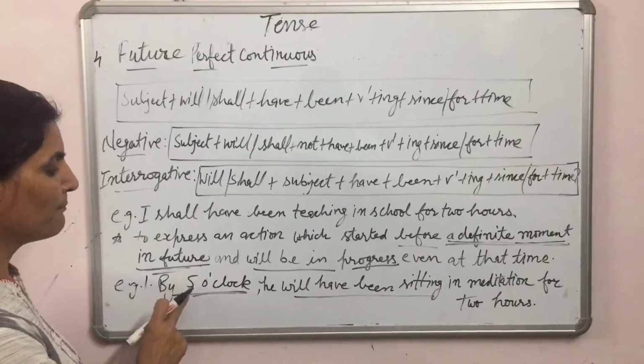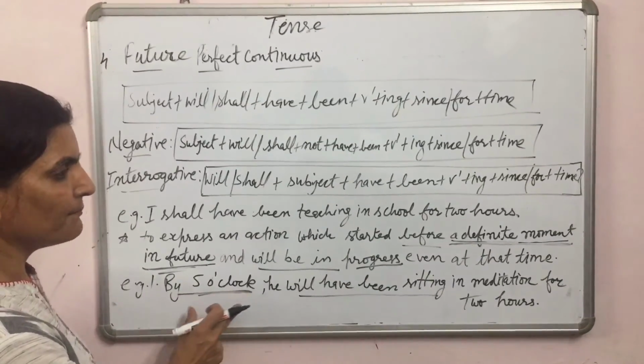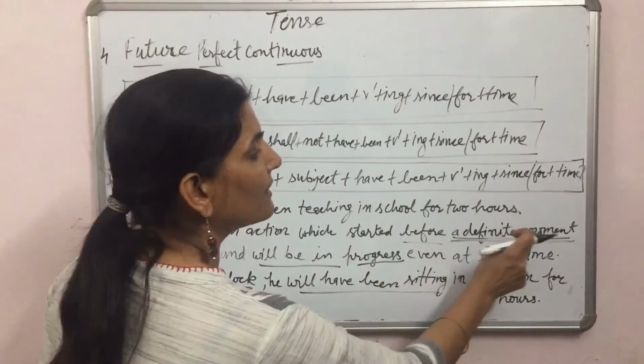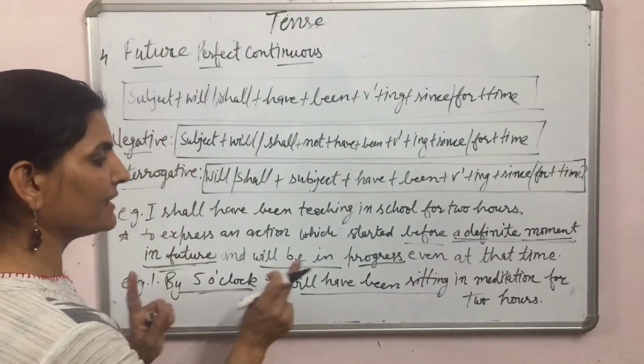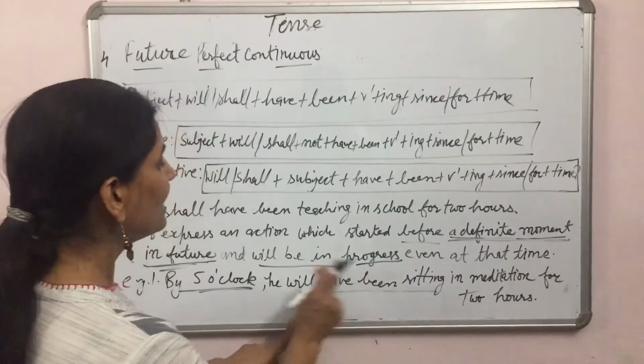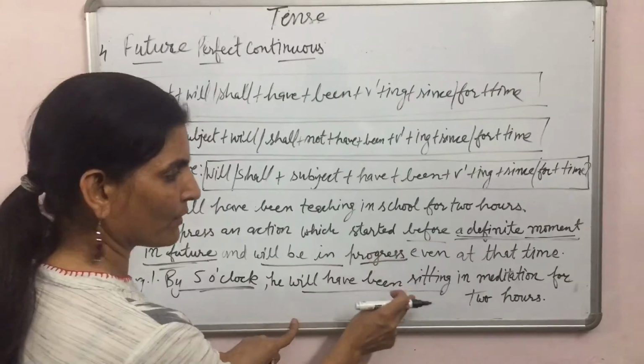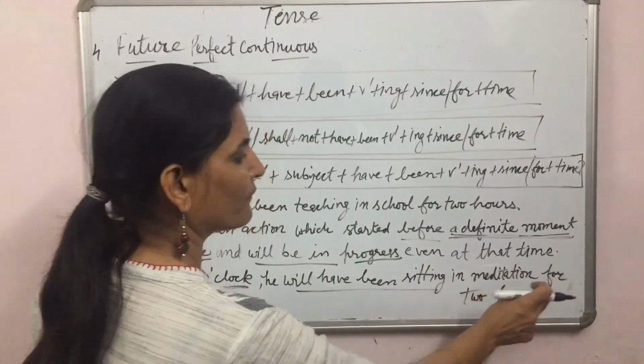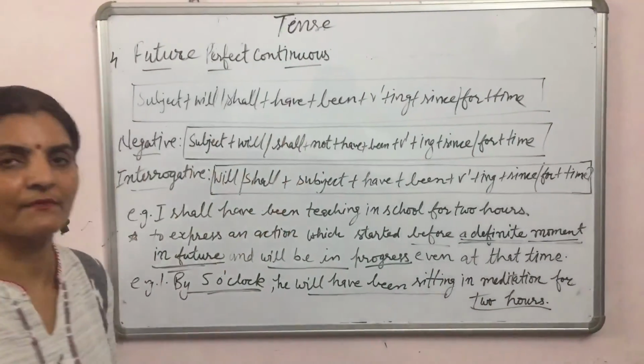For example, by 5 o'clock, means before a definite moment in future, he will have been sitting in meditation for 2 hours.